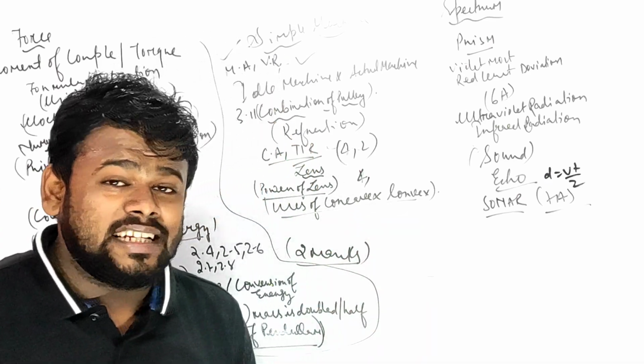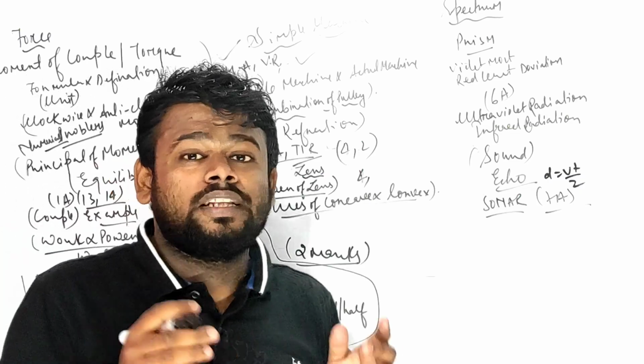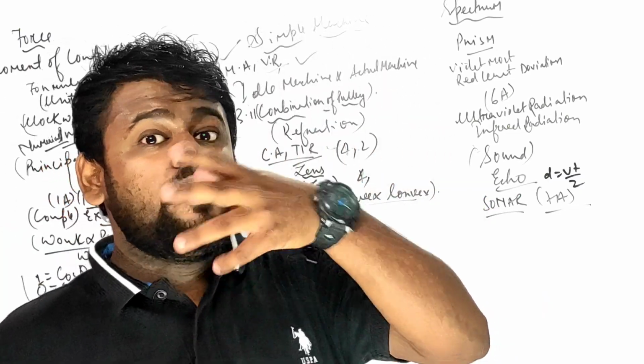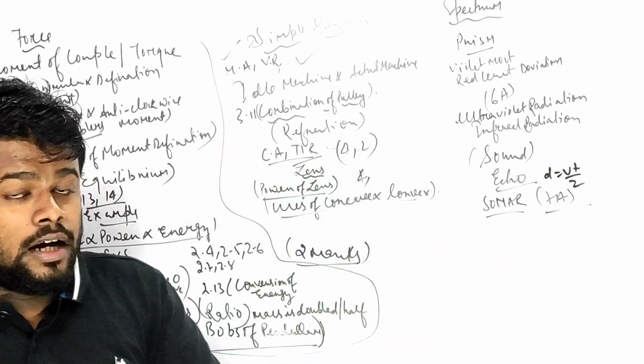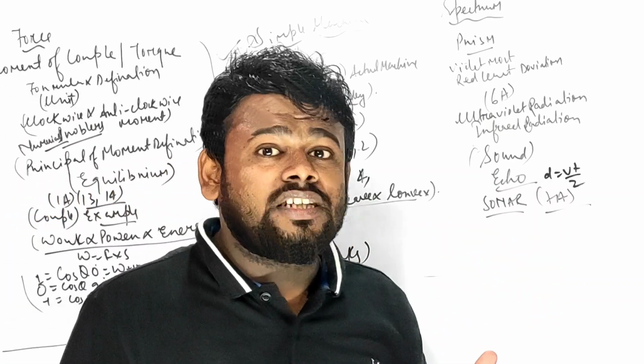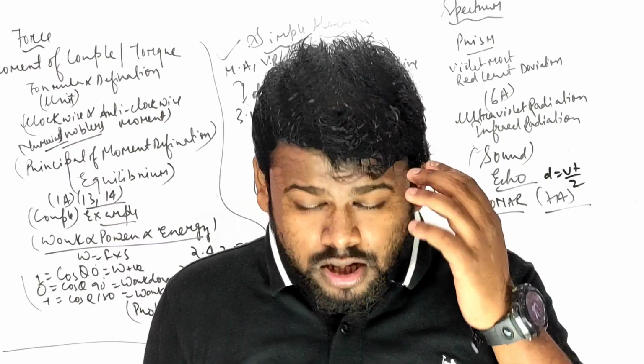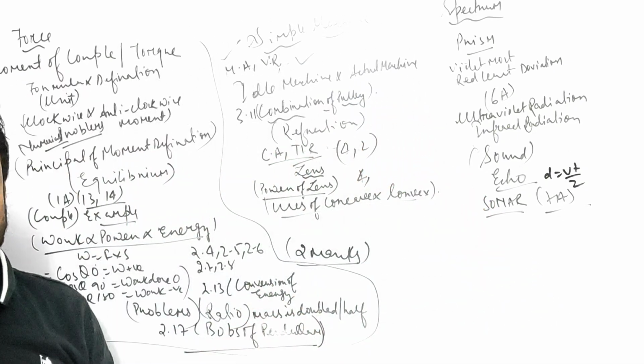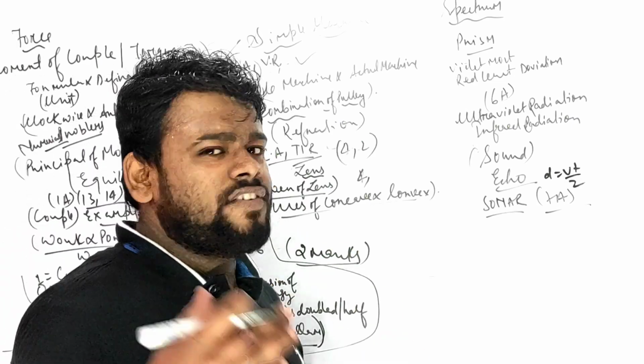And coming to the lens numericals, when MA equals 1, that has short tricks. MA equals 1, same size. MA greater than 1, enlarged, magnified. MA less than 1, that is known as diminished. The tricks and tips you have to understand, and for more details I will be coming in the next session, right after an hour.